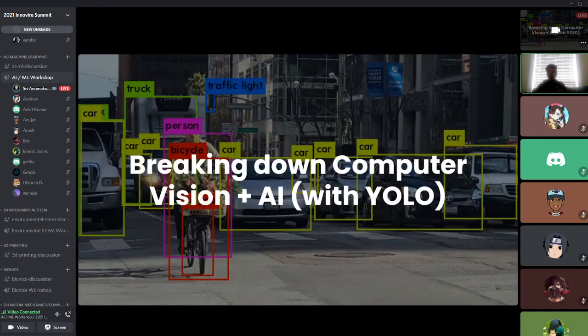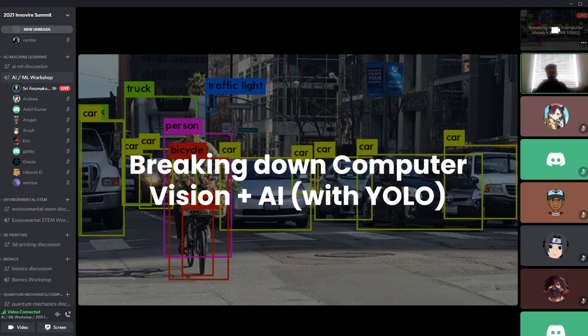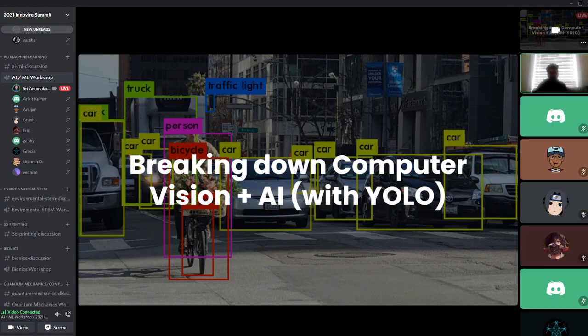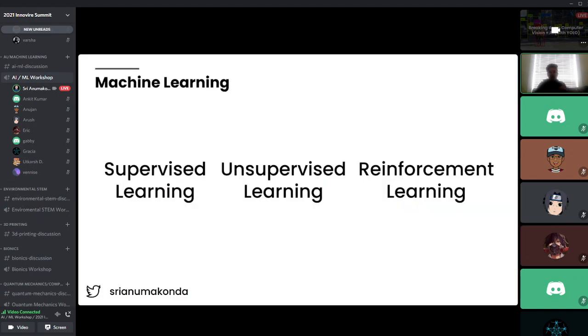But today we're here to talk about what YOLO is and how we can use AI to perform object detection in real time. When we think of object detection, we think of gun detection or theft detection, and even terrorist threat detection is something that's been implemented for quite a bit. Before I get into the technicals about how cameras work and how we use cameras for this AI system, I want to talk a bit about machine learning, which is the overall focus of this presentation.